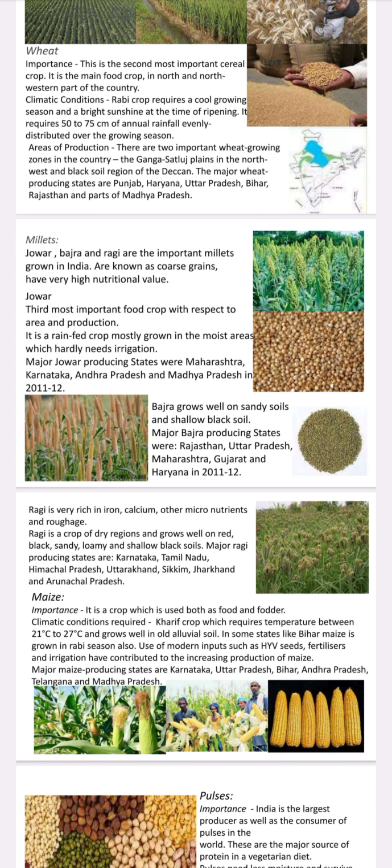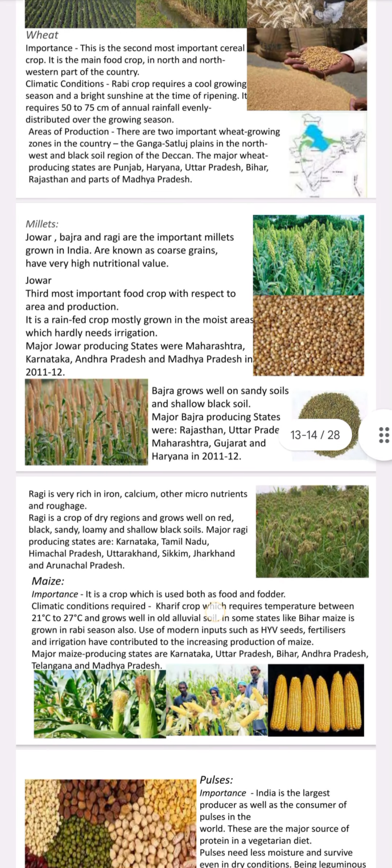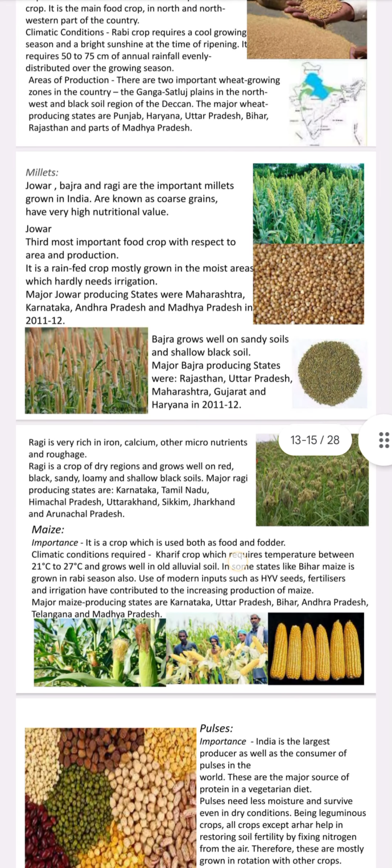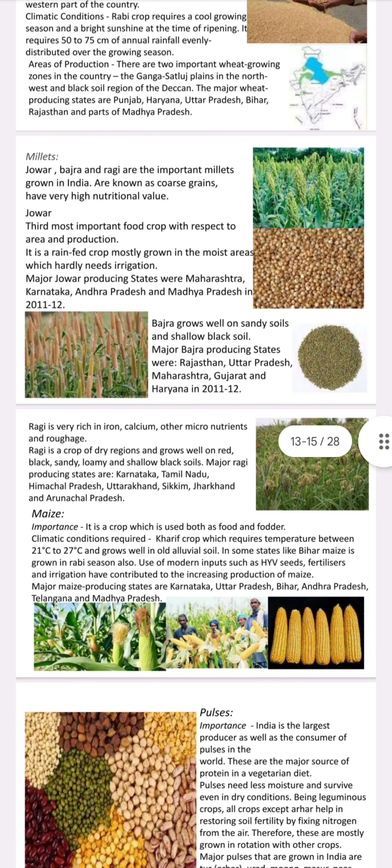Major jowar producing states were Maharashtra, Karnataka, Andhra Pradesh and Madhya Pradesh in 2011-2012. Bajra grows well on sandy soils and shallow black soils. Major bajra producing states were Rajasthan, Uttar Pradesh, Maharashtra, Gujarat and Haryana in 2011-2012.